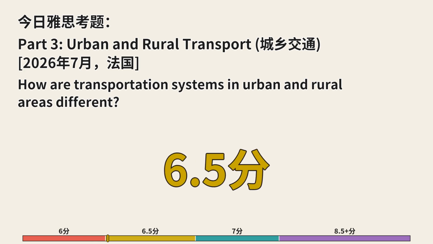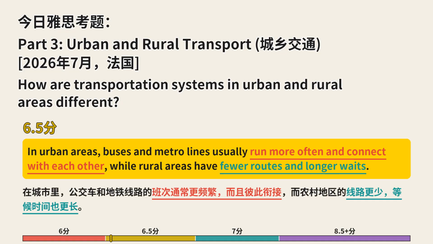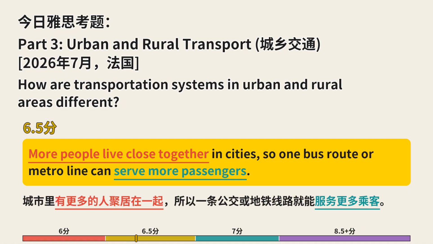In urban areas, buses and metro lines usually run more often and connect with each other, while rural areas have fewer routes and longer waits. More people live close together in cities, so one bus route or metro line can serve more passengers.